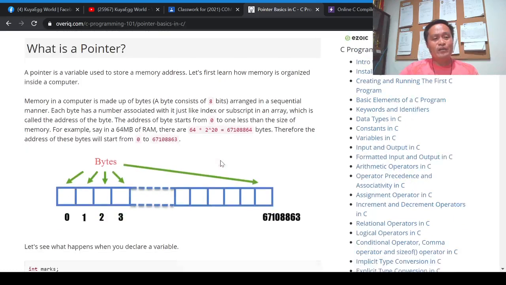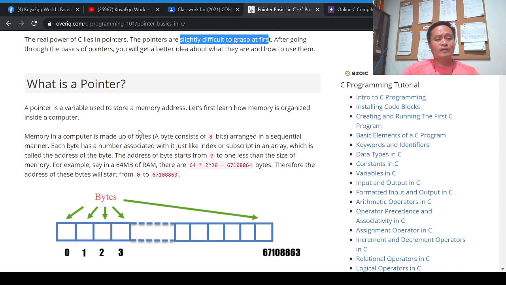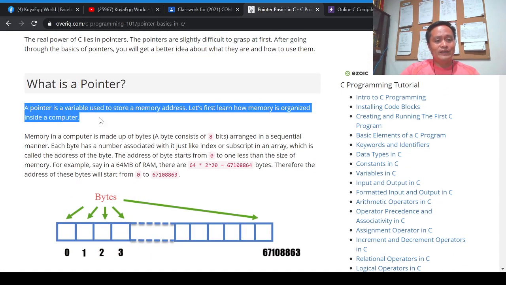So by the way, what is a pointer? A pointer is a variable. I've been discussing a lot of videos about variables. We have integer variables, float variables, character variables, and a variable is capable of holding values. Now what is a pointer? A pointer is a variable used to store a memory address. Instead of storing values, a pointer variable will store an address.